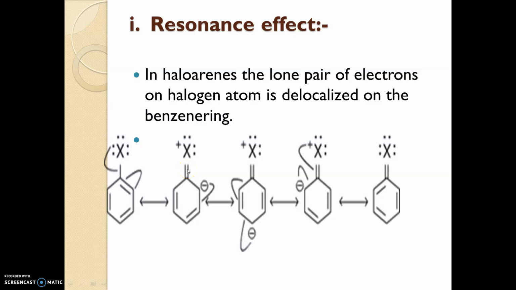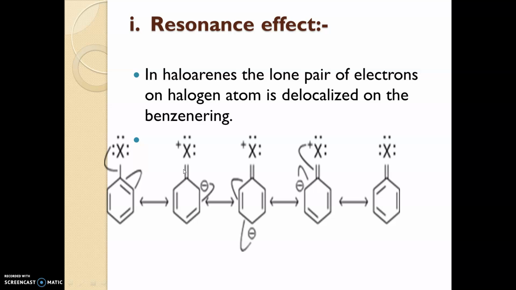So if a nucleophile should attach here, we must give more energy in order to break this bond. What is the nucleophilic reaction? A nucleophile will attack here. The first step is that the halogen will leave the compound, then a nucleophile will attack. But in order to break this bond, we need to give more energy. Otherwise, we cannot break this double bond. It is very difficult to break the double bond of haloarenes.